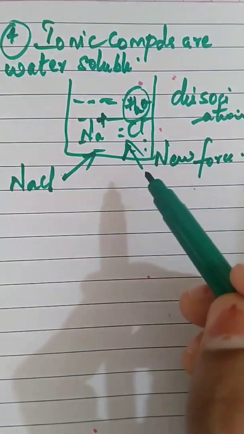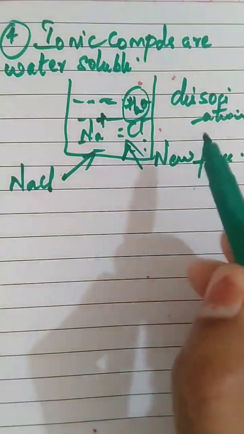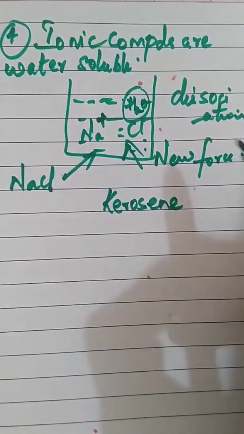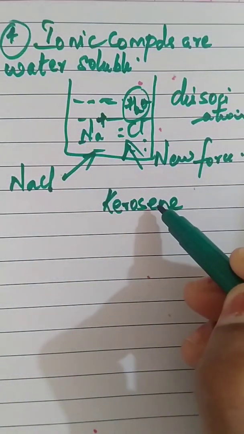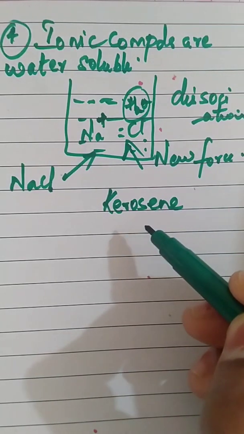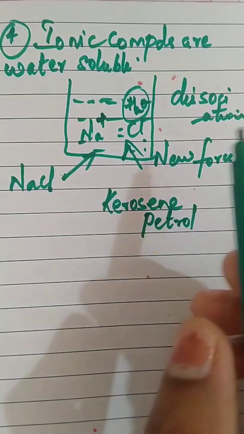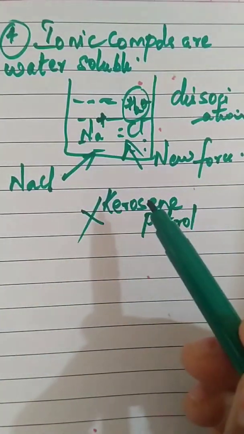Whereas ionic compounds are not soluble in solvents like kerosene. They are not soluble because the new type of force is missing in kerosene, petrol or any other solvent. This force is missing here, so they are insoluble.